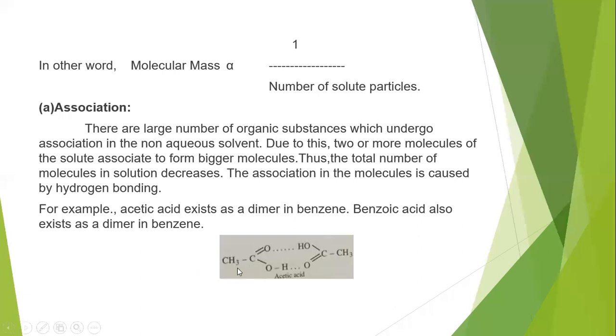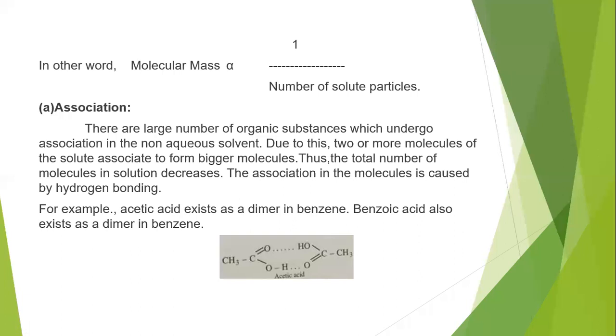See, this is acetic acid, CH3, C double bond O, OH, and one more acetic acid molecule, CH3COOH. The hydrogen of one acetic acid can form a hydrogen bond with the oxygen, a highly electronegative element, of another acetic acid. In the same way, the hydrogen of the second acetic acid makes a hydrogen bond with the oxygen of the first, so that it exists as a dimer. So acetic acid is a dimer in benzene.